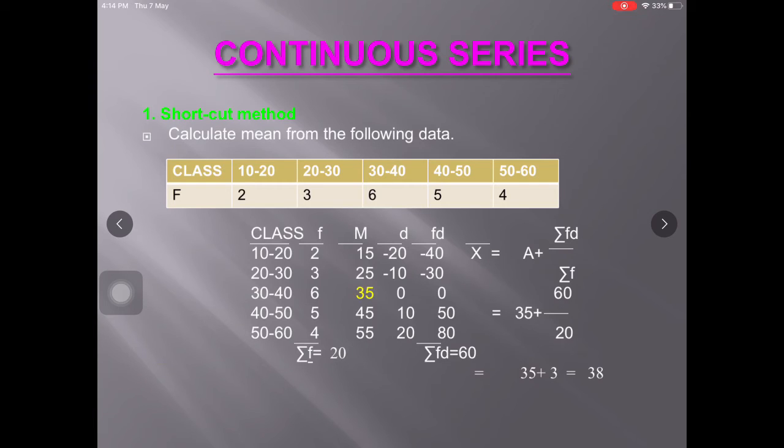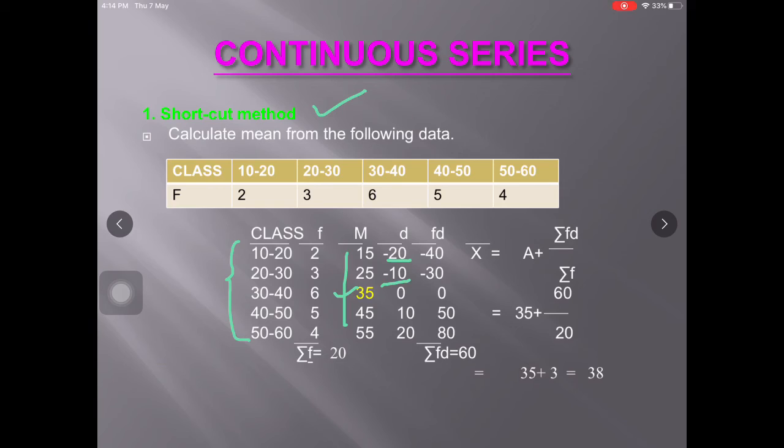Similarly, using shortcut method we can also find out arithmetic mean in continuous series. Here the class is given, we have to find out the mid values in the same manner. Now here we have to assume one of the observations in mid values as assumed mean. Then we have to take the deviations from assumed mean, that is 15 minus 35 is equal to minus 20, 25 minus 35 is minus 10 and so on.